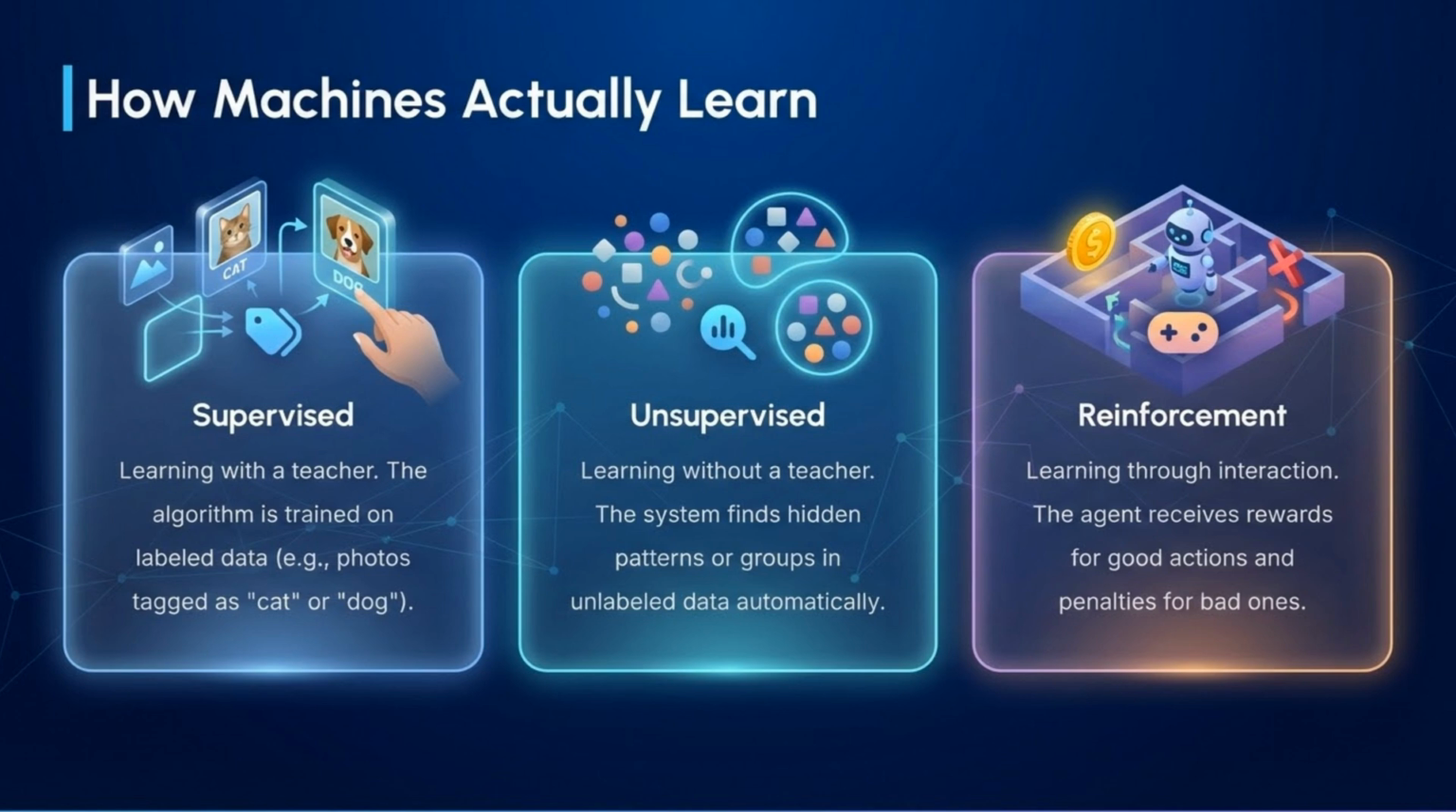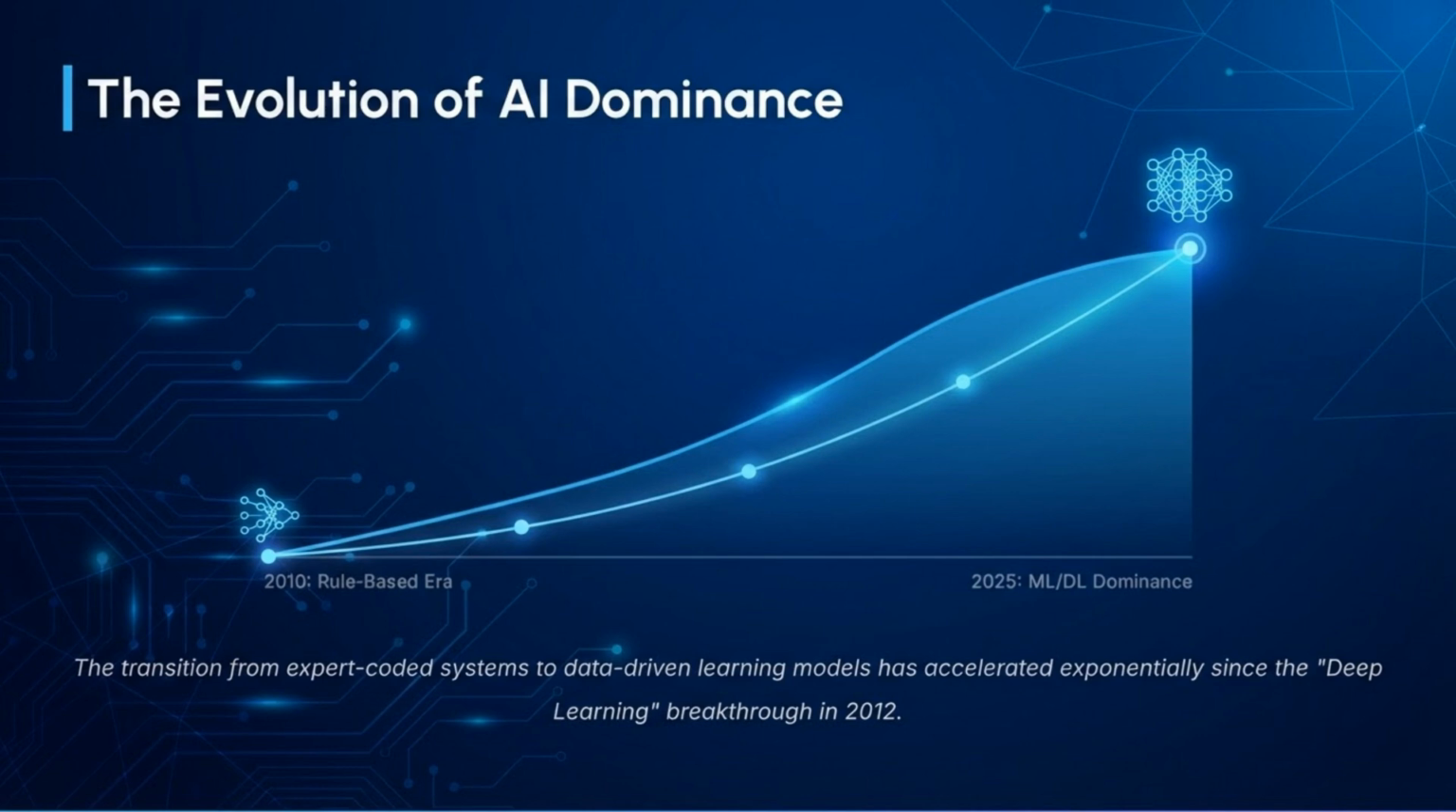Machines learn through three main methods: supervised learning, where algorithms train on labeled data; unsupervised learning, where the system finds patterns in unlabeled data; and reinforcement learning, which is based on interaction, rewards, and penalties. The transition from expert-coded systems to data-driven learning models has accelerated exponentially since the deep learning breakthrough in 2012. We are now in an era of ML/DL dominance.